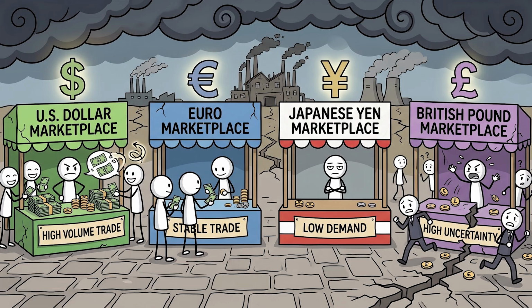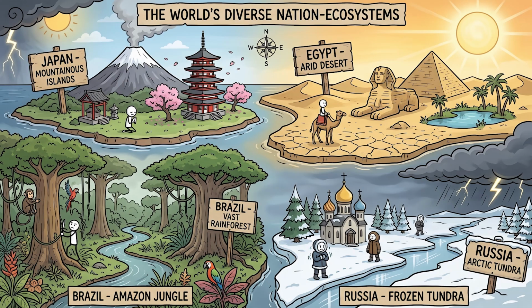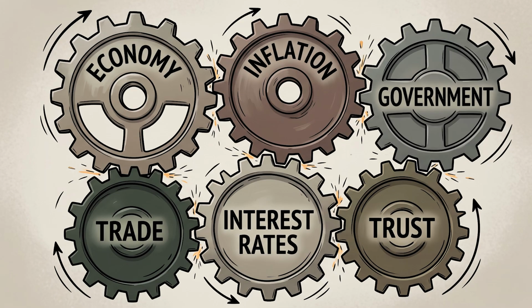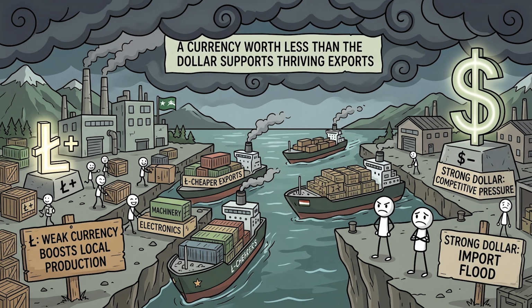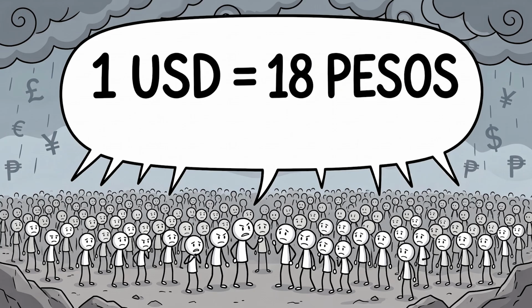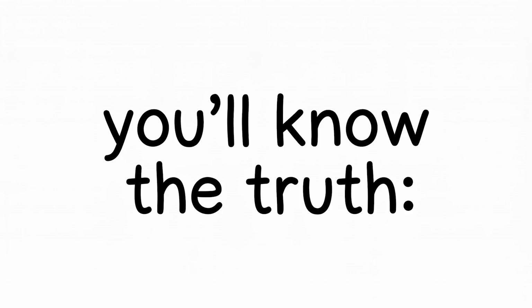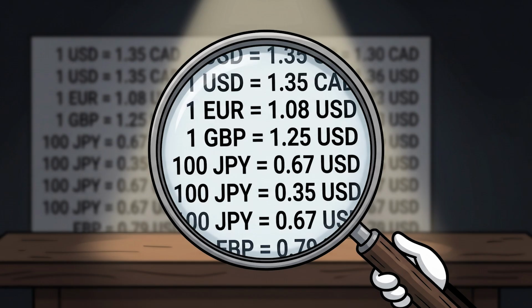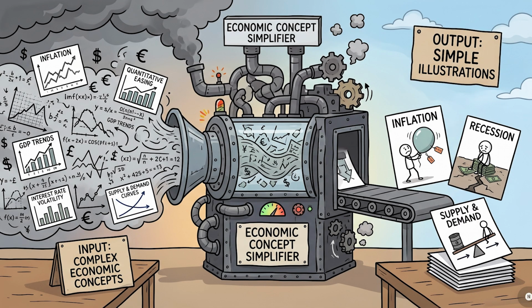These factors matter far more than the number itself, because every country is different: different economies, inflation levels, governments, trade relationships, interest rates, and levels of global trust. Supply and demand for each currency plays out differently, and that ultimately determines its value. So the next time someone says, "$1 equals 18 pesos, so the dollar must be better," you'll know the truth. Currency value is a reflection of an entire economy, not a simple number.